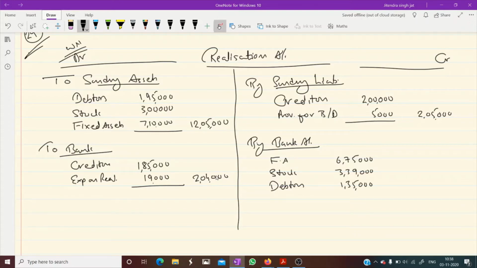Here also 6 lakh 75,000 plus 3 lakh 39,000 plus 1 lakh 35,000, 11 lakh 49,000.